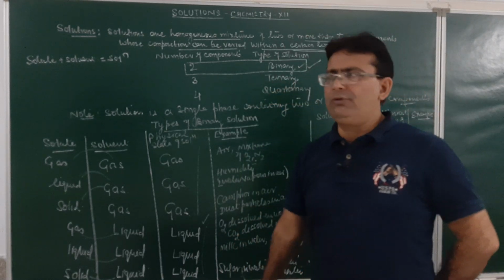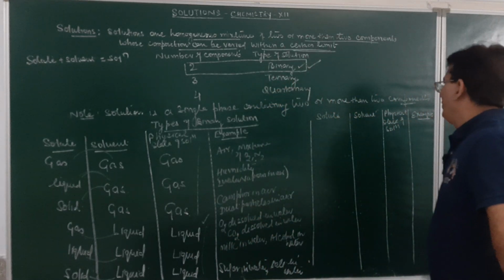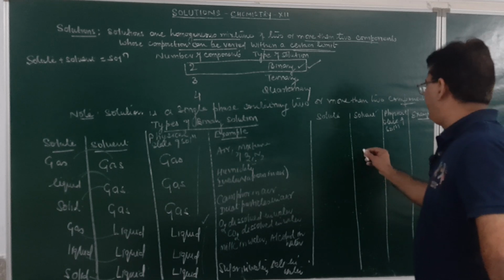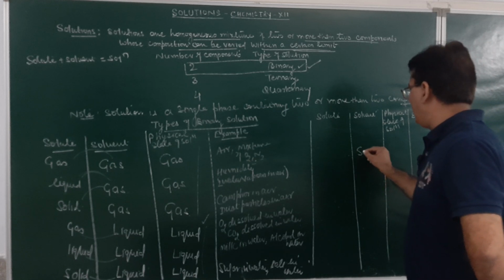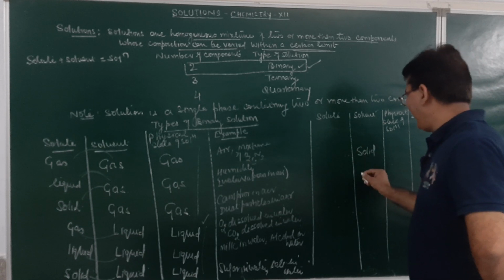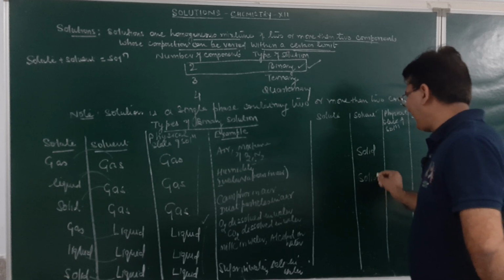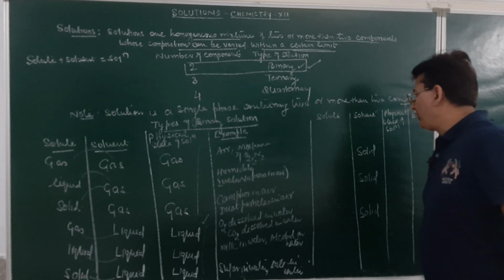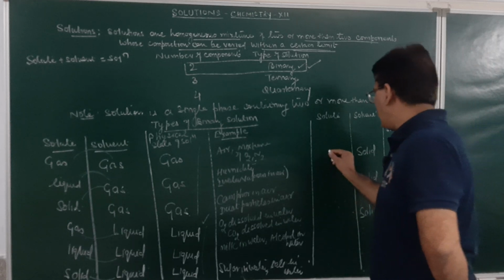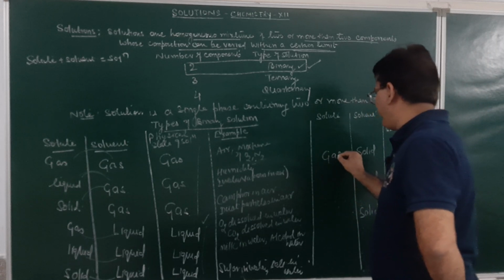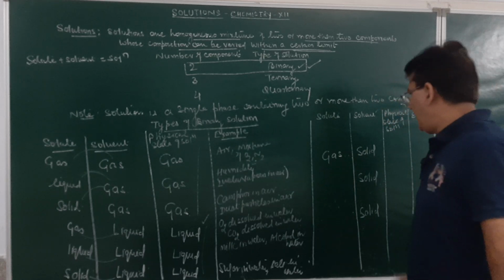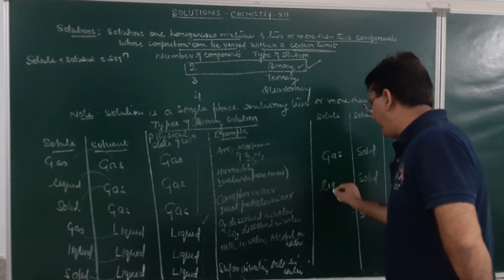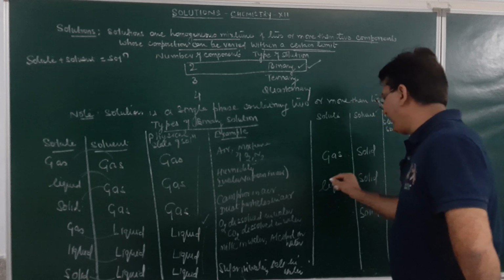The next will be when the solvent is in the form of a solid. So, solvent is always solid. Here in the second case also, this will be solid. Here again it will be solid. Naturally, the solute will be a gas dissolved in solid. Here it will be a liquid dissolved in solid.